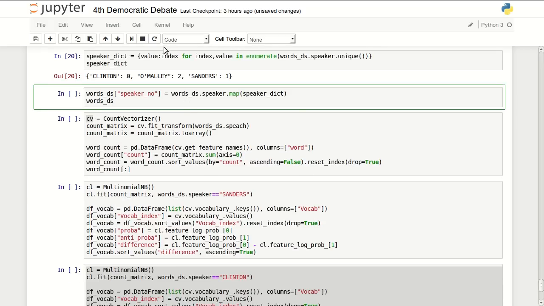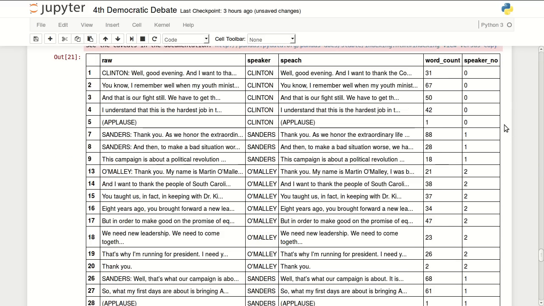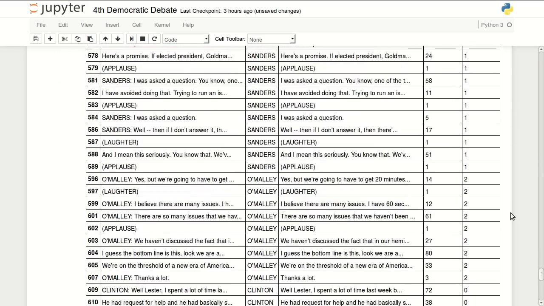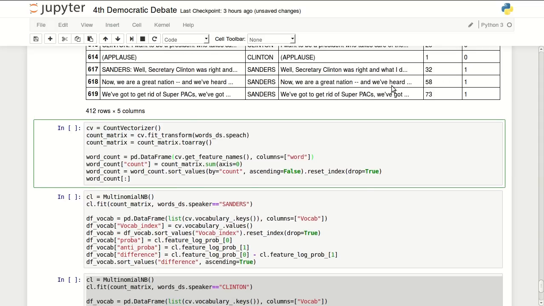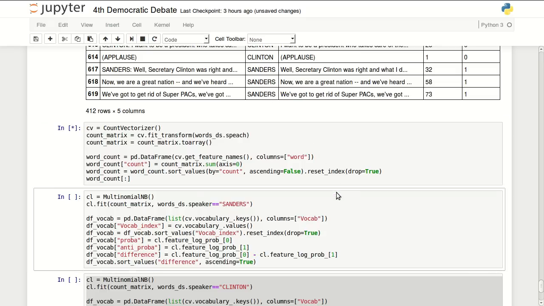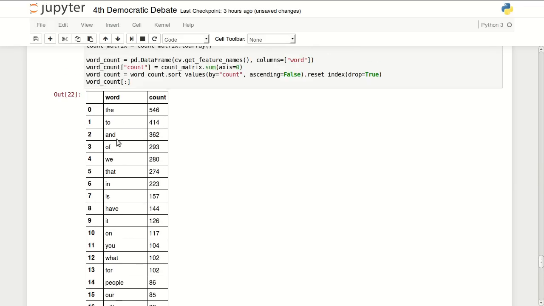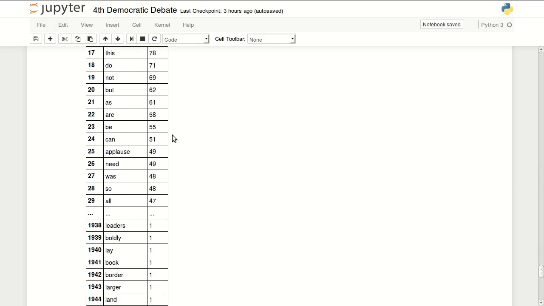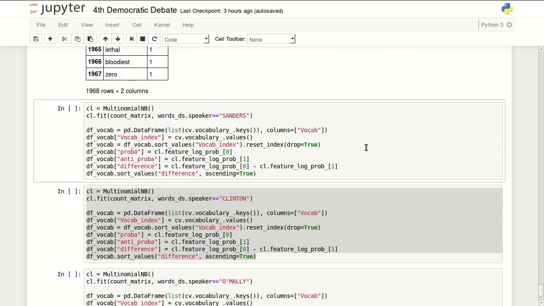Anyway, in here I'm just doing a speaker dictionary so I can do some analysis, and I added the speaker number. I'm doing a count vectorizer, so I will basically count how many words were said in each sentence, and it will create a big vector of how many words were used in each of these sentences. You can see the most words said were the, to, and, for, we. Then you can see the least words used, zero, bloodiest, and etc.